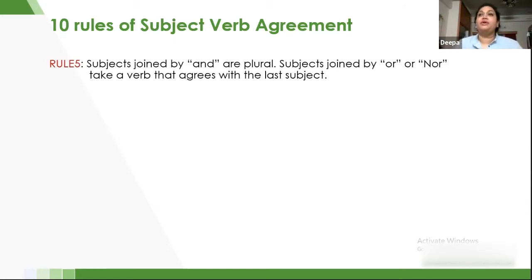But if I say Sam or Robin's friends are coming to the party, Robin's friends is a plural noun, so I'm going to use are beside it. So when you have one singular and one plural, it is better to phrase it like this. The singular should go in front and the plural should come next. Then the agreement with the noun becomes better.